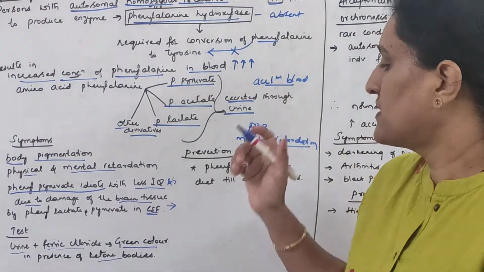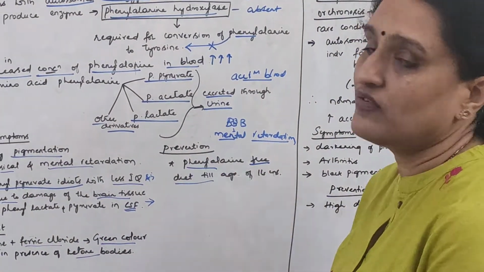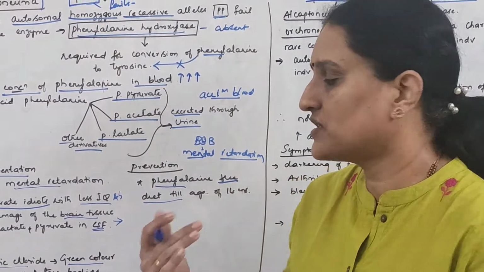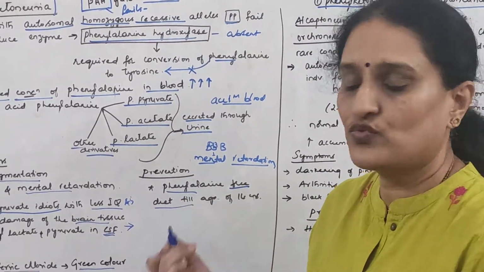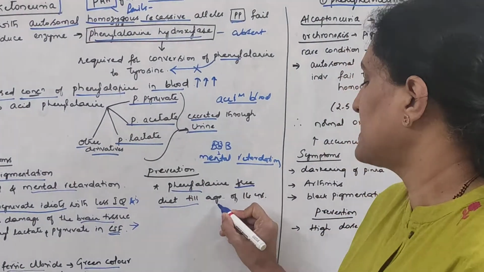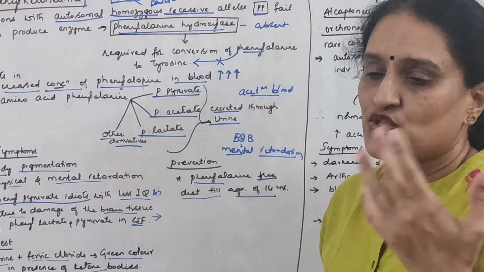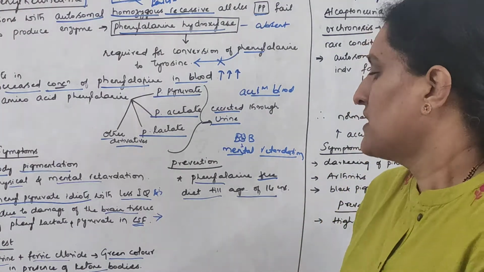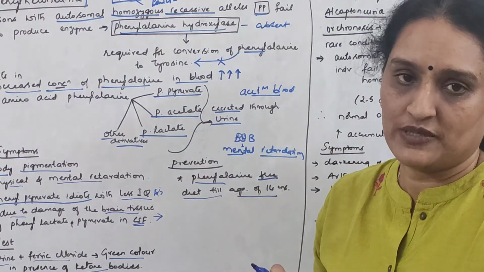The only thing is you have to avoid, or you should have a diet free of phenylalanine. That means you should not take any dietary supplements which in turn have this amino acid phenylalanine in them, or which can give rise to phenylalanine during the process of metabolism. And this is prescribed at least till the age of 14, because after 14 years there is not much development of the brain occurring, so that the damage can be minimized. This is how you can prevent the occurrence of phenylketonuria.